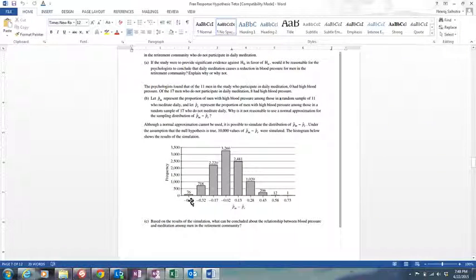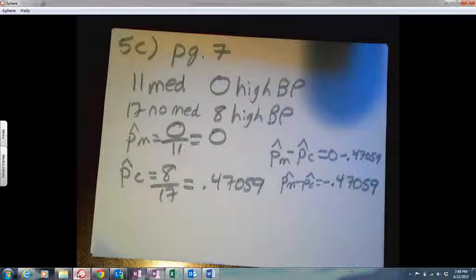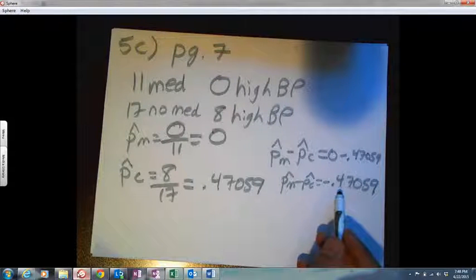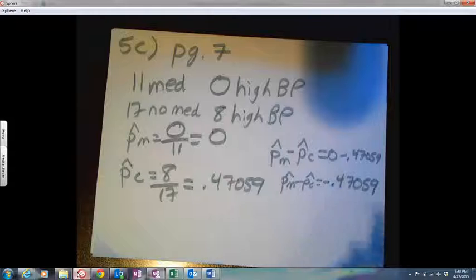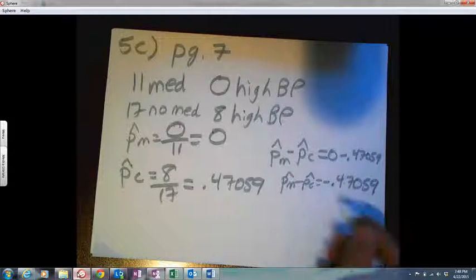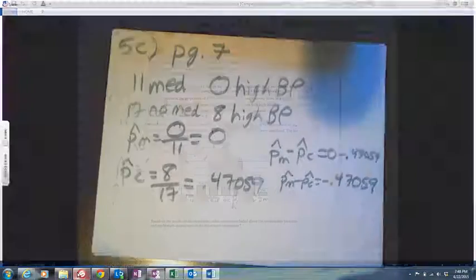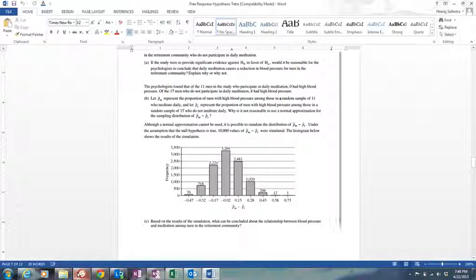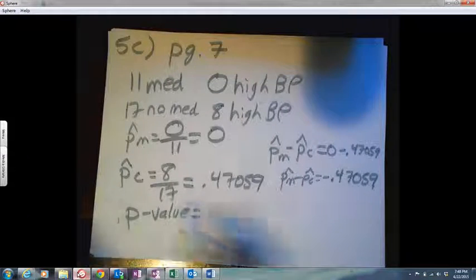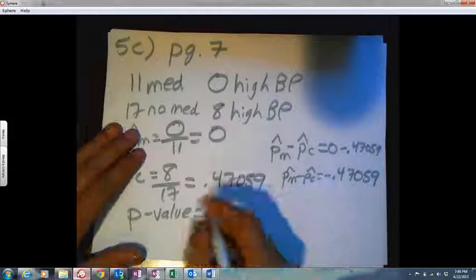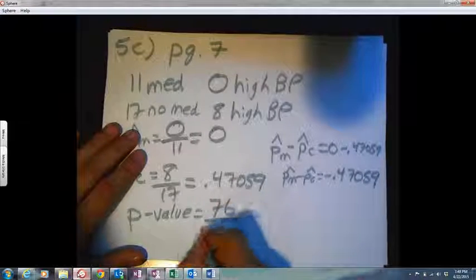Out of the 10,000 trials, only 76 times did we have negative 0.47 or anything worse than that, like negative 0.8, negative 0.9. So the p-value associated with this is 76 times out of 10,000.